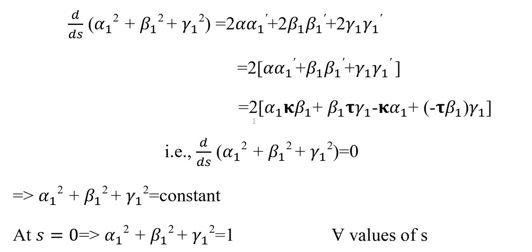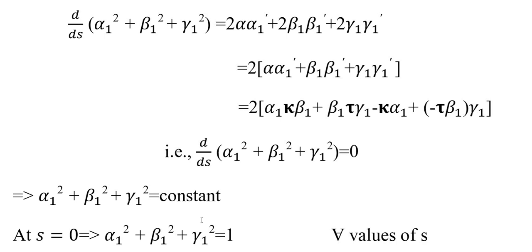This is equal to 0 because the first and third terms cancel, and the second and last terms cancel. That is, d by ds of alpha 1 square plus beta 1 square plus gamma 1 square equals 0.